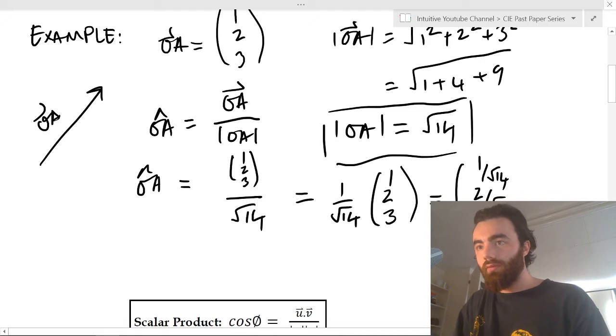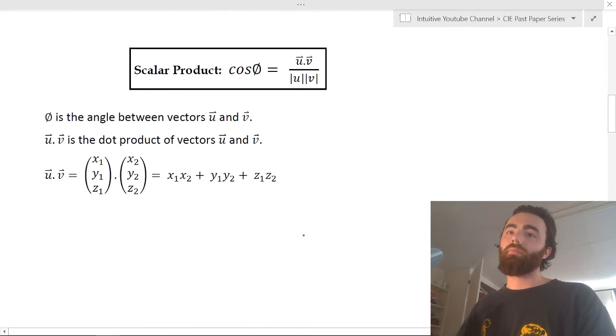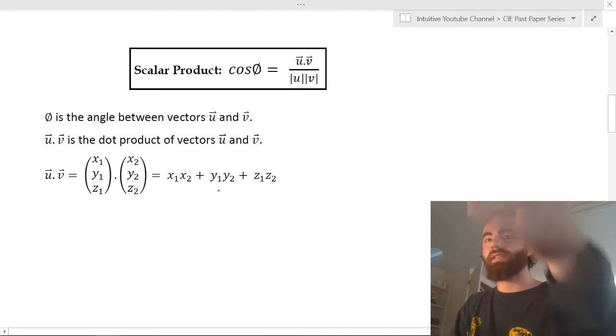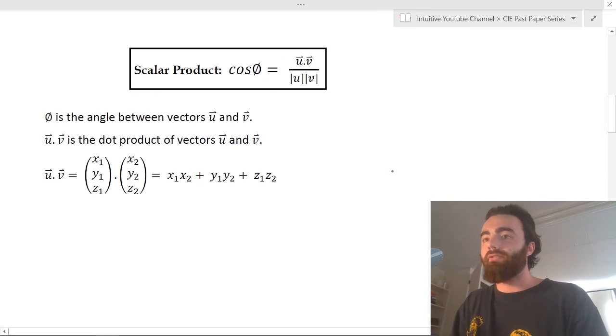3 over the square root of 14. So that's the unit vector. The second thing that they can ask you on is finding angles between vectors. You do that using something called the scalar product, which again you should have seen in class. The scalar product is just a way to find the angles between vectors.